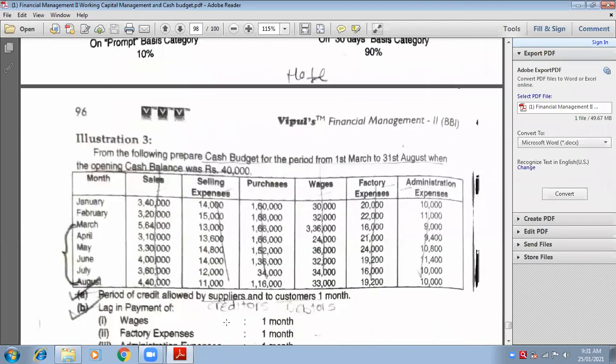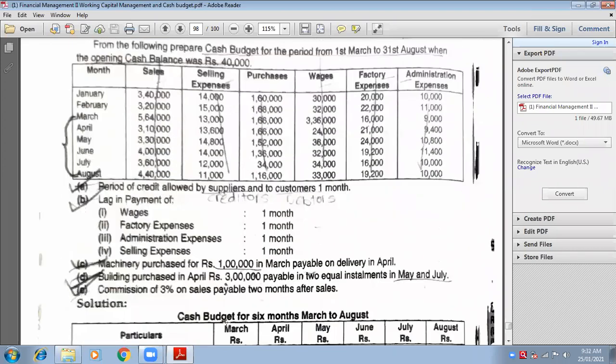So that is why I said, two months later on. He says in the adjustment that it is paid 2 months after sales. Whenever sales is done, you have to pay the commission after 2 months of that. Is it clear now? Yes, ma'am.